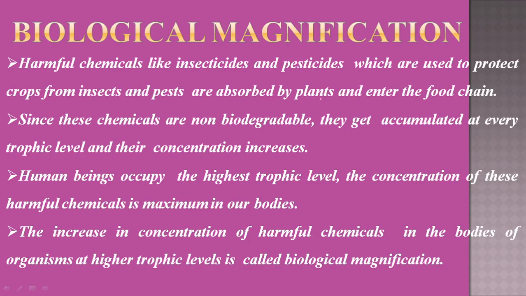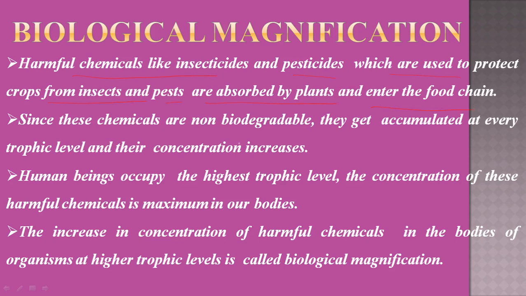Now we move on to biological magnification. What is biological magnification? First of all, we have to understand the basis. Harmful chemicals like insecticides and pesticides, which are used to protect crops from insects and pests, are absorbed by a plant and enter the food chain.